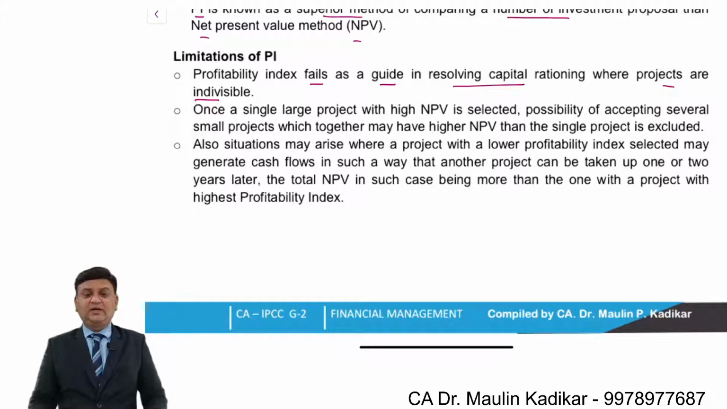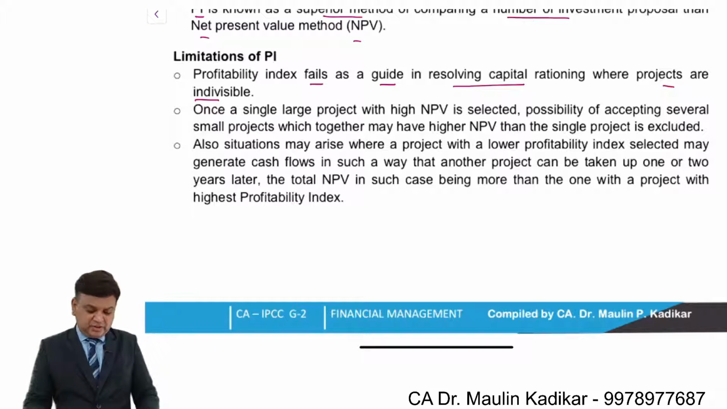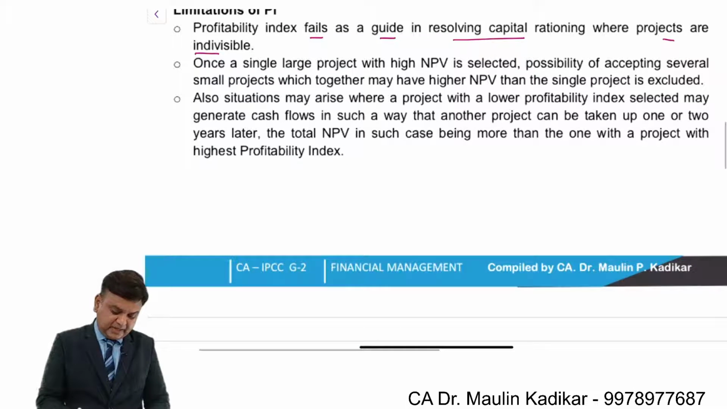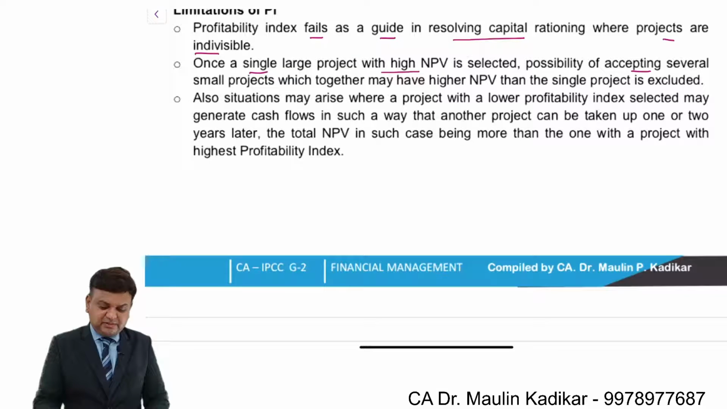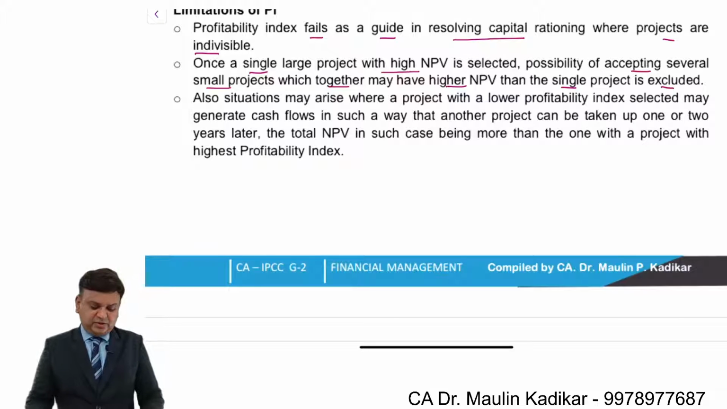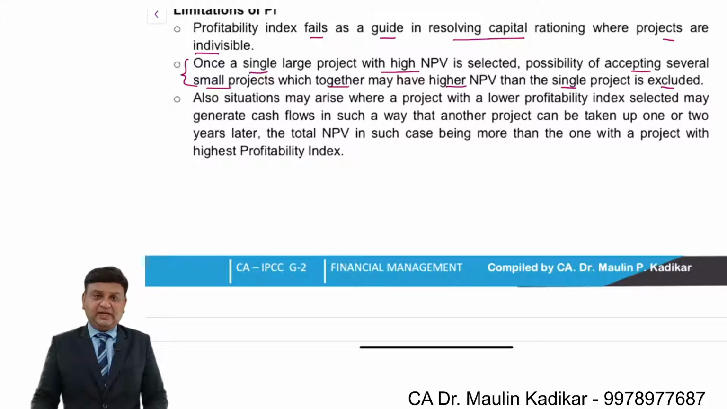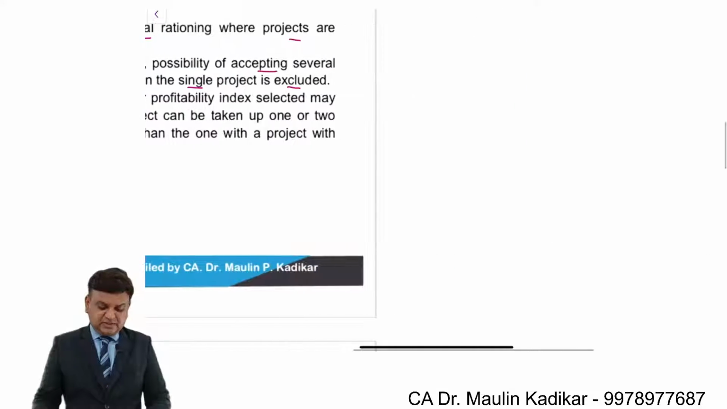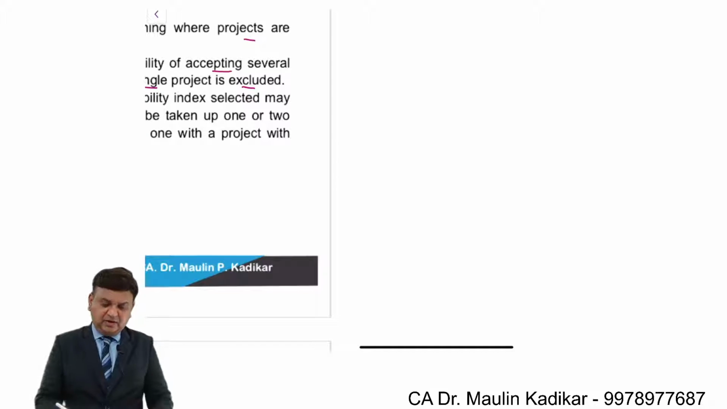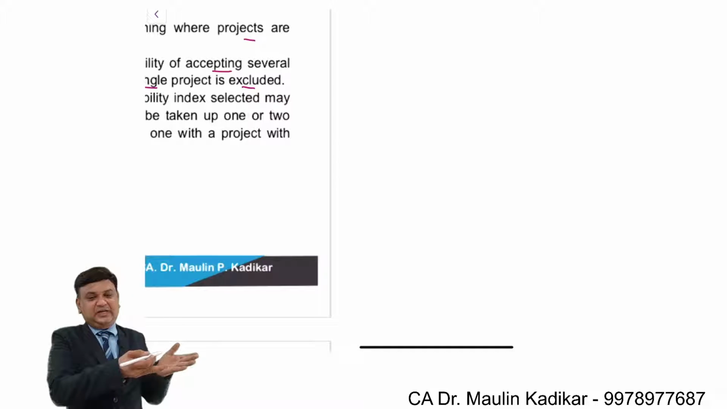Even in that case, the PI criteria will fail to give the best ranking. Once a single large project with high NPV is selected, the possibility of accepting several small projects which together may have higher NPV than the single project is excluded. Dear students, this point is provided by them over here as a limitation of the PI, but actually this is the limitation of the NPV criteria. I explain this point that they have provided as a limitation of the NPV criteria.